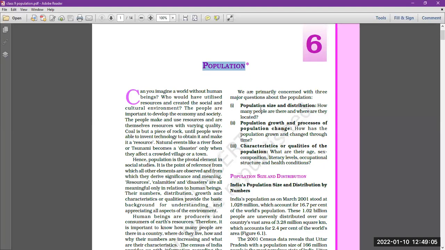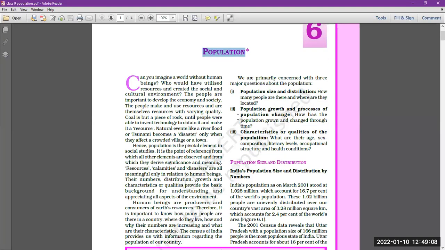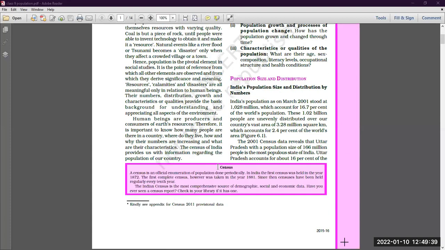So students, in this chapter, we are going to discuss the population of India in terms of its size, in terms of its growth, and in terms of its density. So how do we know about the population? हम जैसे बोल देते हैं कि yes, this is the population of India, but how do we know that this is the population of India? हमें कैसे पता चलता है कि ये जो पॉपुलेशन है इंडिया की, वो इतनी है, कहाँ से ये कलेक्शन होता है या कौन डिपिक्ट करता है? सो हियर इज द आंसर इन दिस बॉक्स, सेंसस.